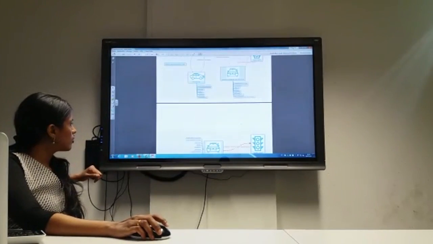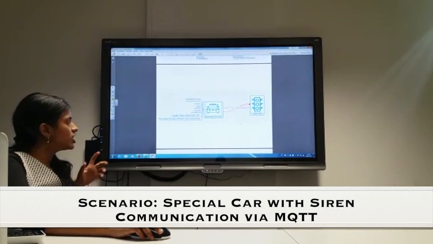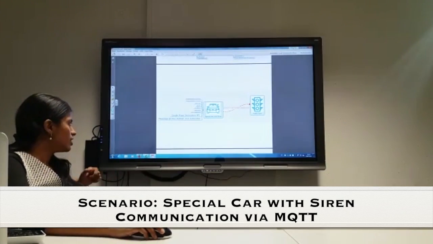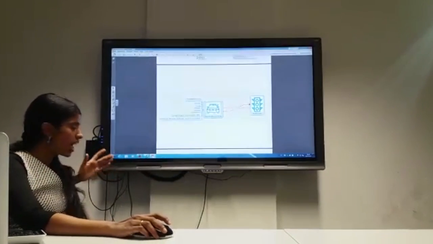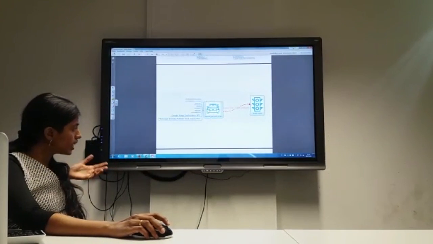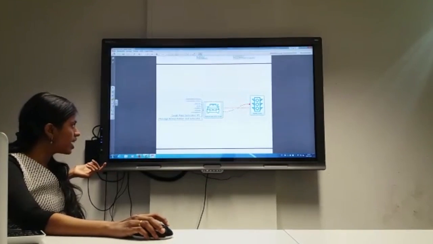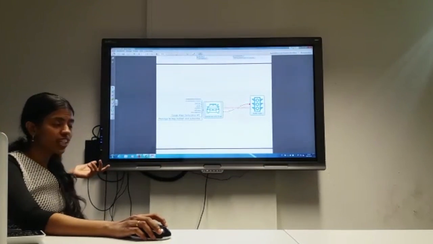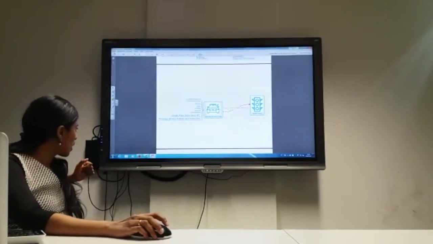Let's take a look at the first scenario, which is the special car with siren. Since it is a special car with siren, we consider this to be the highest priority case. In the implementation, we have implemented the special car on a Raspberry Pi and the traffic light on another Raspberry Pi. So let's see how it works.